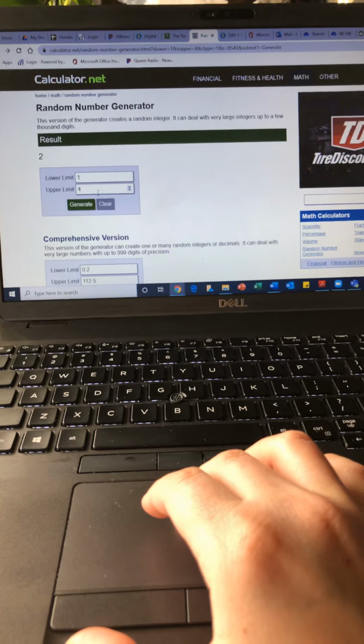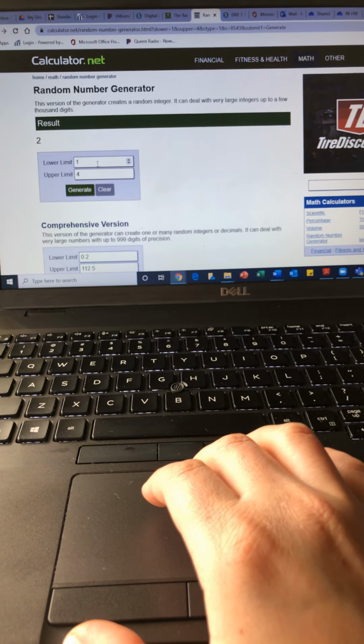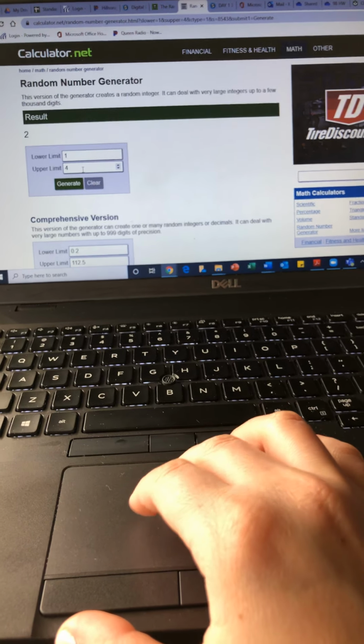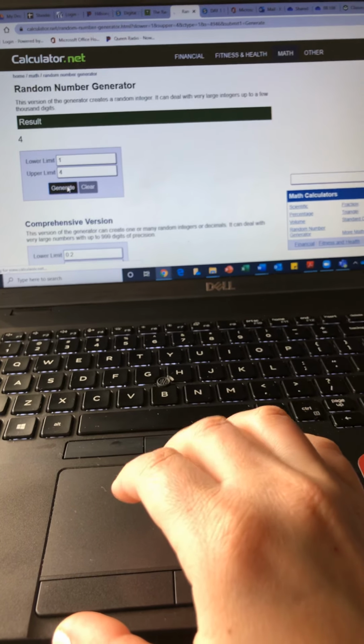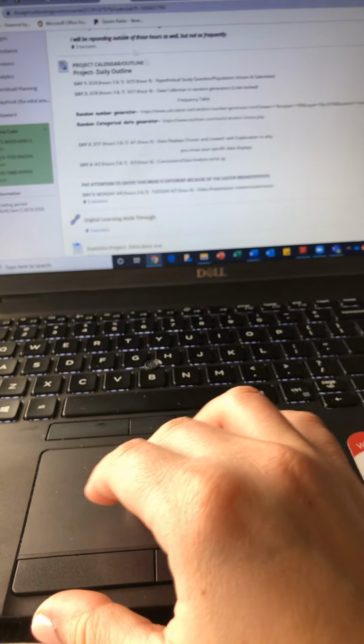So if you're talking about weights, obviously probably start the bottom weight at 100 pounds up to maybe 200 pounds, and then just generate, and it will generate numbers within those. So that's what you're doing for collecting your random data.